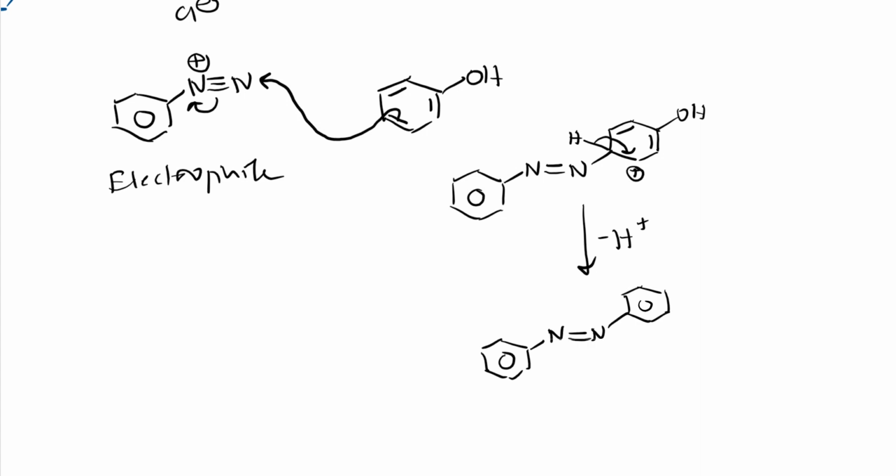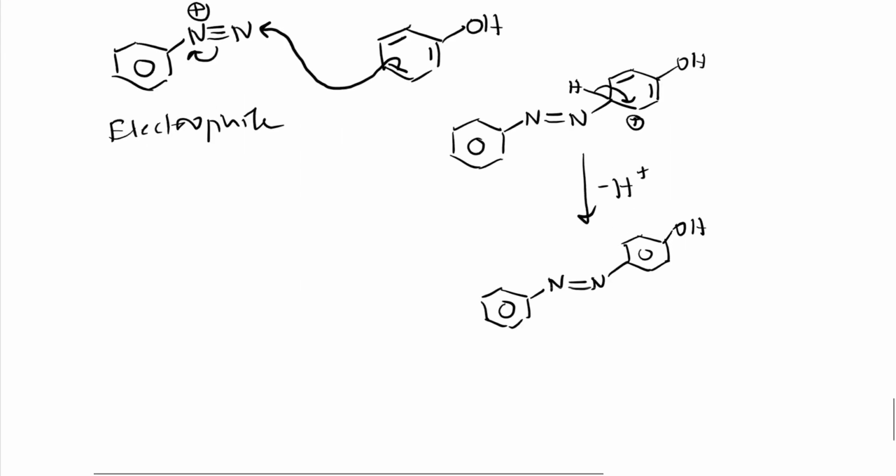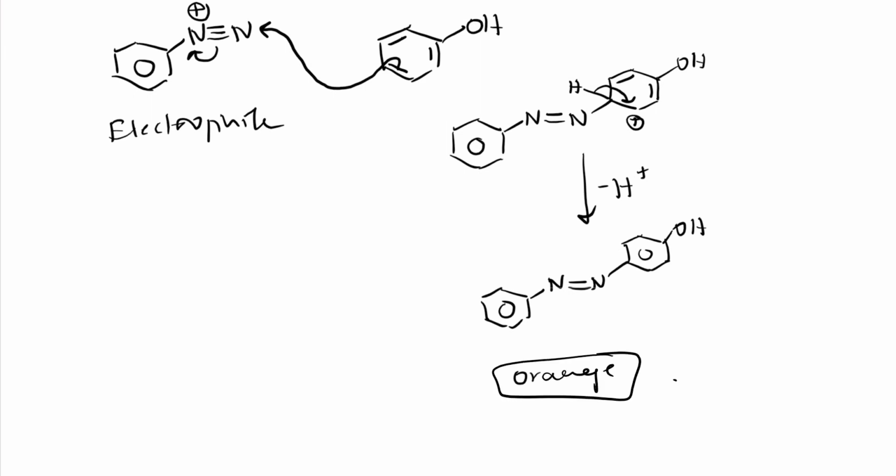Can you name it, right? So this is the orange color. The orange color is due to this electrophilic substitution reaction between phenol and this benzene diazonium chloride, right? So this is how we will get this product. I hope you understood. Did I leave anything? No, I have explained everything, right?